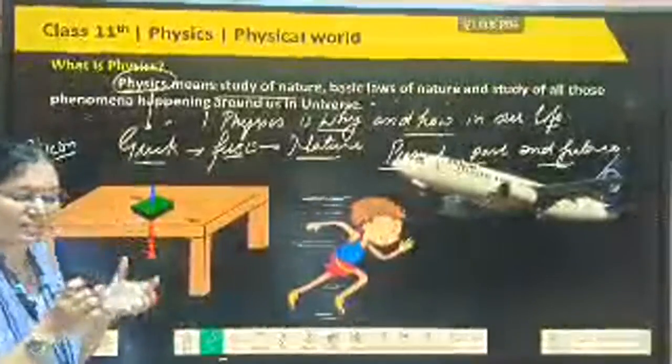Here we are given different pictures. One picture is of a table, where we keep anything on the table, or you are sitting on a bench. That is physics only. All of it is responsible for this falling down, which we call gravitational force.